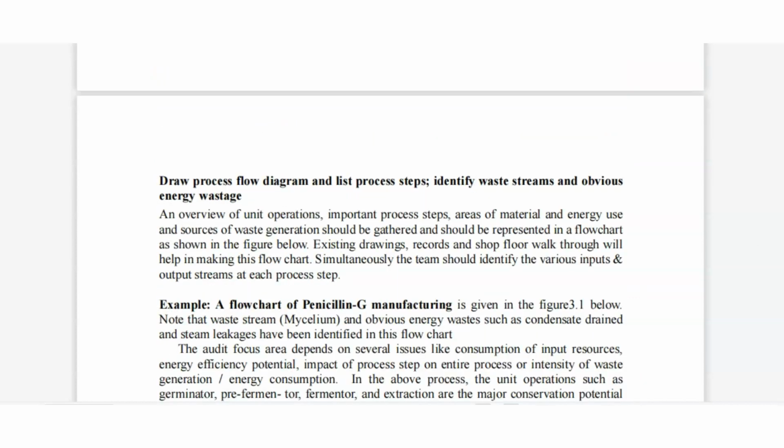Then we will do the process flow diagram: list process steps, identify the waste streams and obvious energy losses. An overview of the unit operations, important process steps, and areas of material and energy use and waste generation should be gathered and represented in a flow chart. So you will gather all the things and we will do a flow chart. We will gather unit operations, process steps, areas of material and energy use, etc. Then existing drawings, records, and a plant floor walkthrough will help in making this chart.